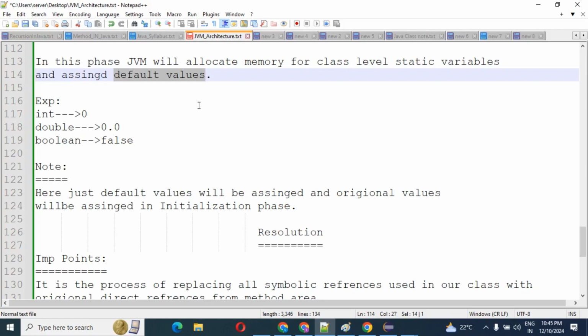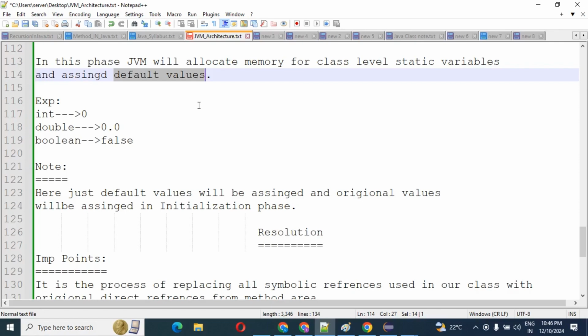But in the phase of initialization, JVM assigns only the original value, not the default value. You know very well that in the preparation phase JVM assigns only the default value. So for a class static variable, JVM will assign the original value, and static blocks will be executed from top to bottom.